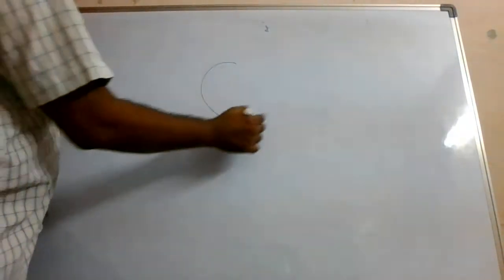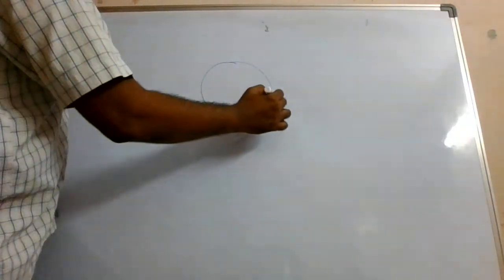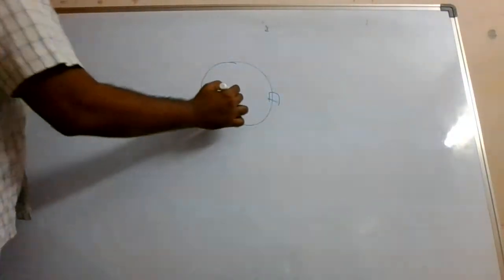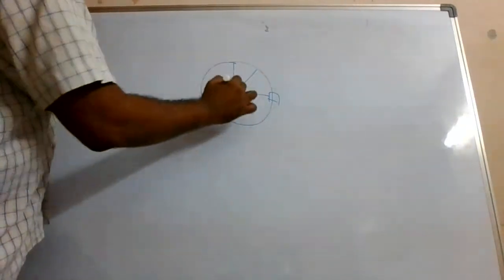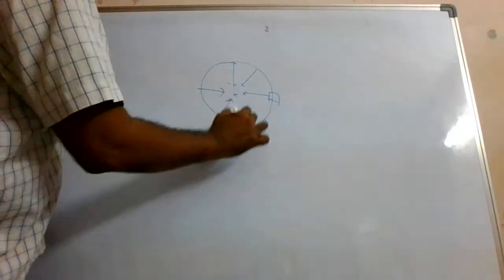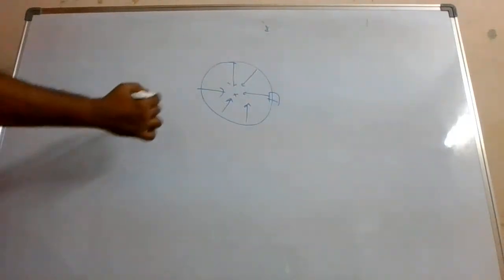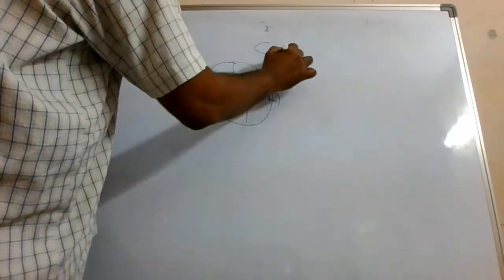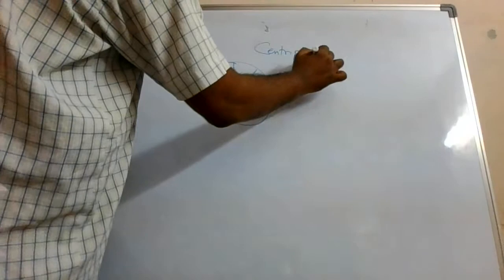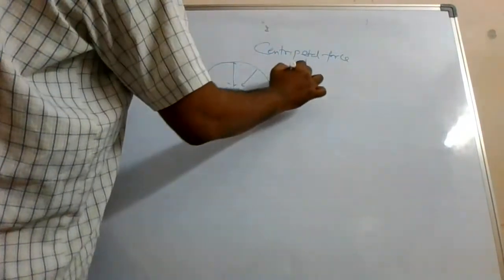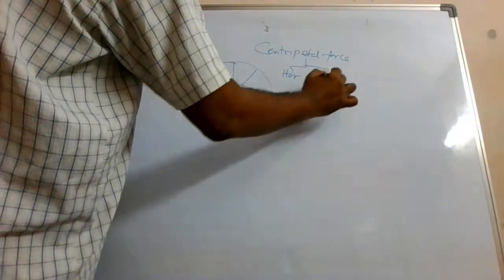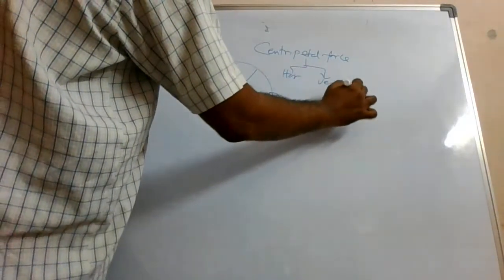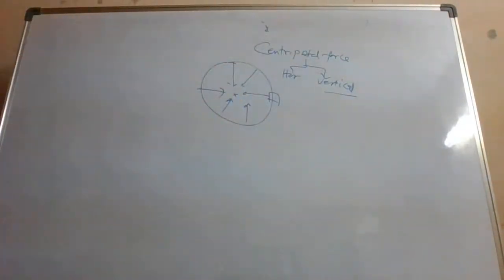No. We have seen that for any type of circular motion, an object which is rotating in a circular path experiences a force towards the center, isn't it? Towards the center. And this type of force is called a centripetal force. Whether it is horizontal or vertical, the same concept is applicable. This is as per Newton's law of motion.